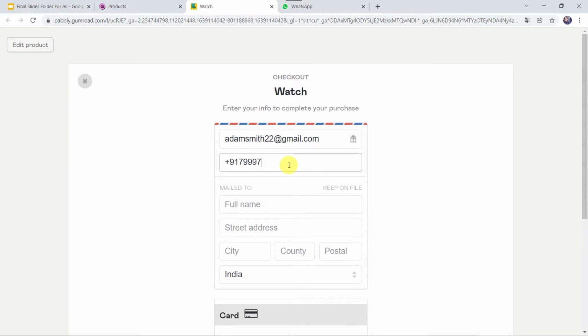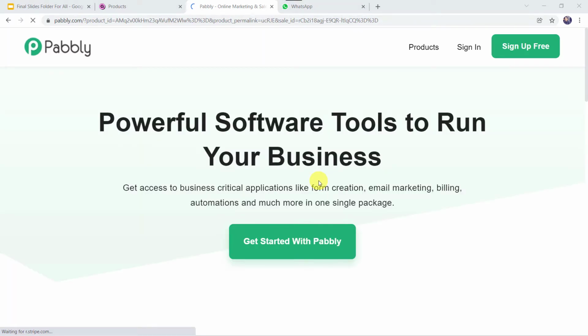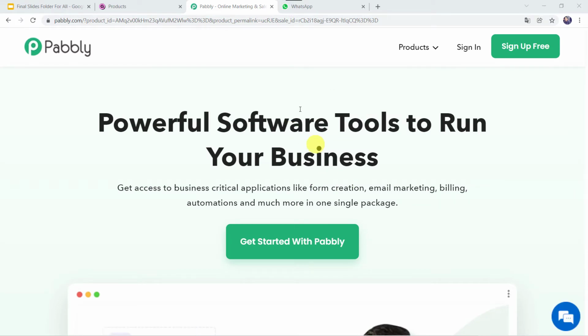Let's give the full name as Adam Smith. Let's give the street address as E4 432 Aurora Colony, Newmarket. City as Bhopal. Country as India. Let's give the postal code over here. Okay, and now let's click on pay. In a few seconds we can see that the payment is successful. So now let us check the WhatsApp number of the customer.